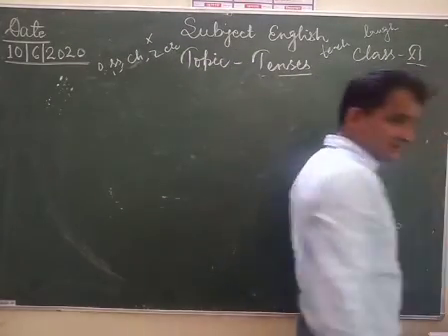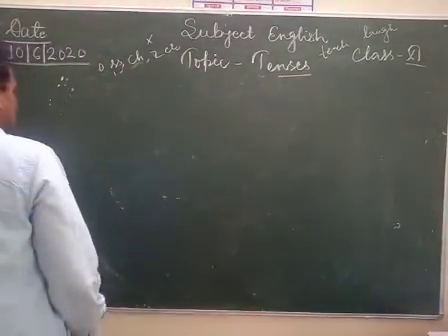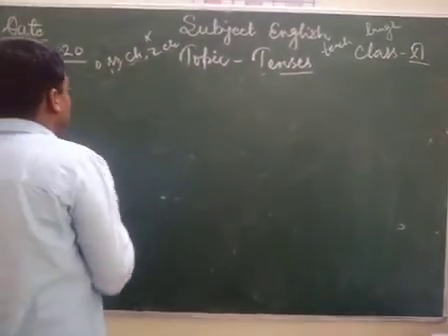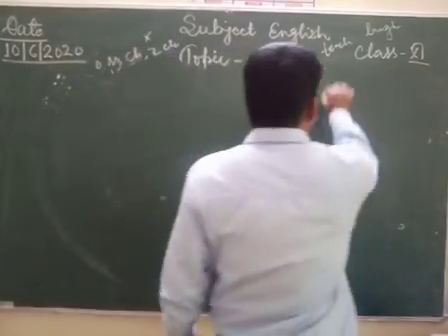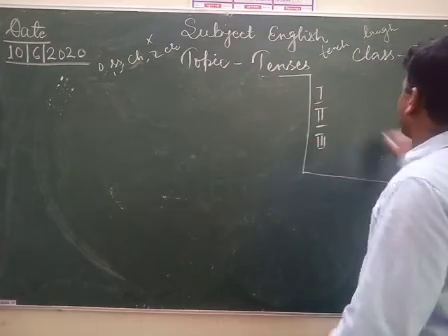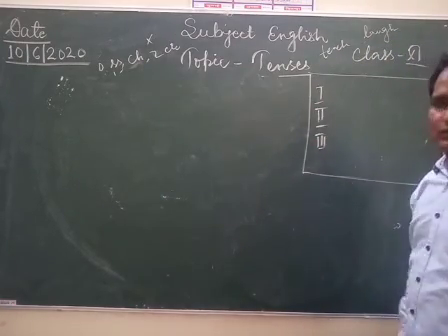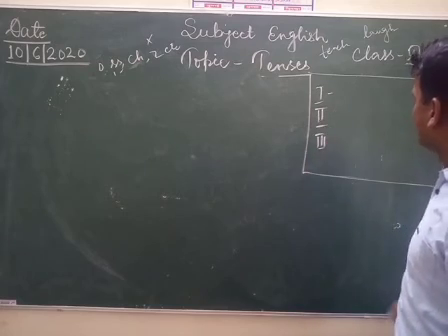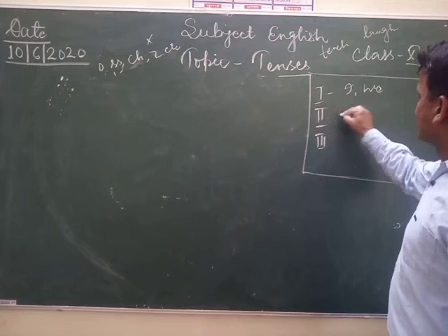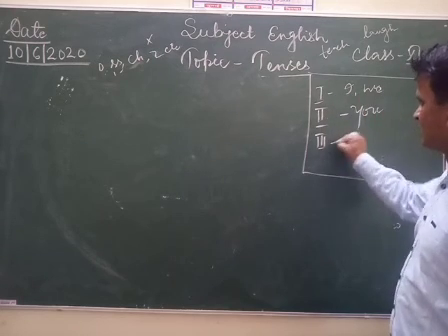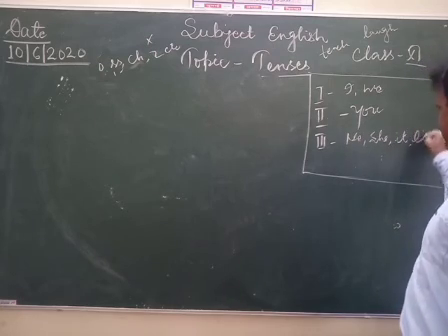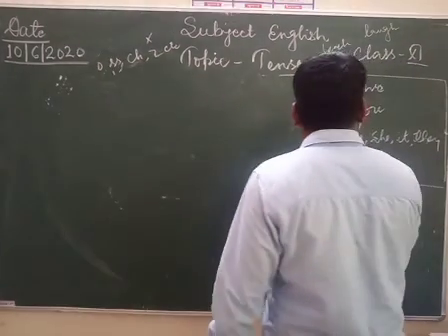We will make some sentences based on the first structure. Its subject is in first person, second person, or third person. Once again, you have to keep these points in your mind. First person, I and we. Second person, you. Third person, he, she, it, they also, and naming words.